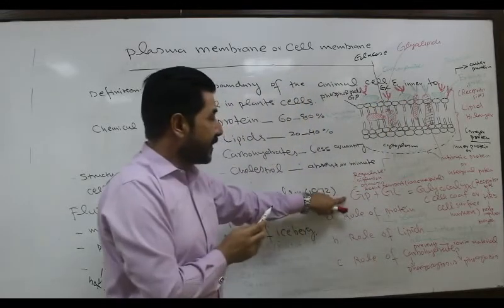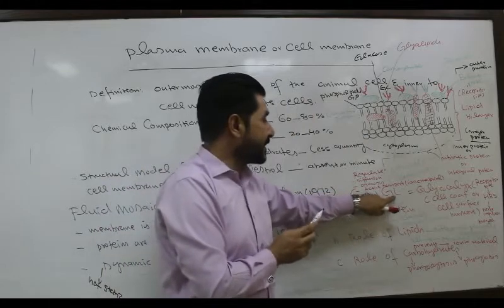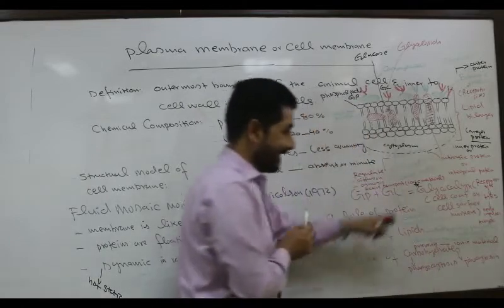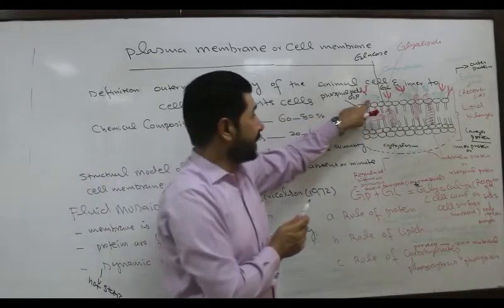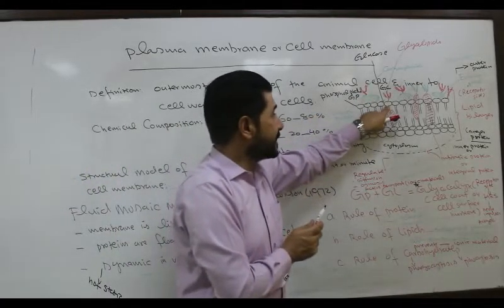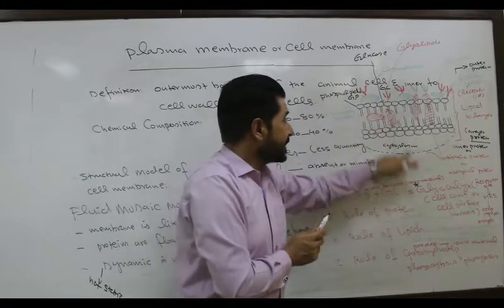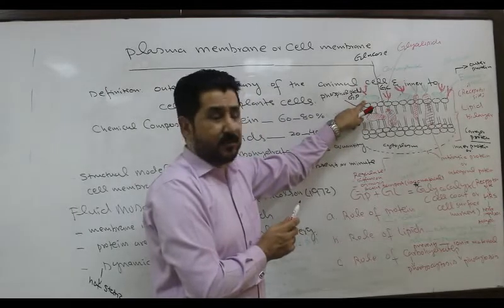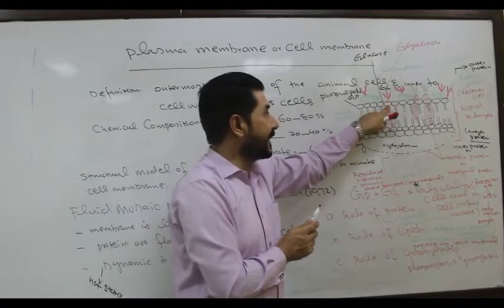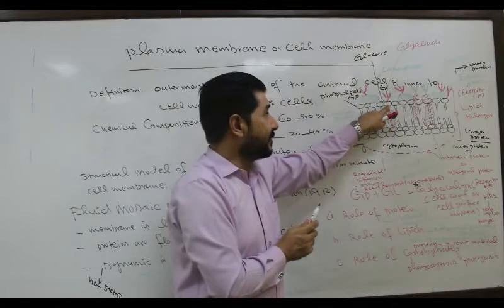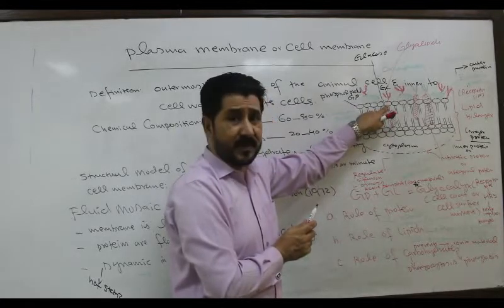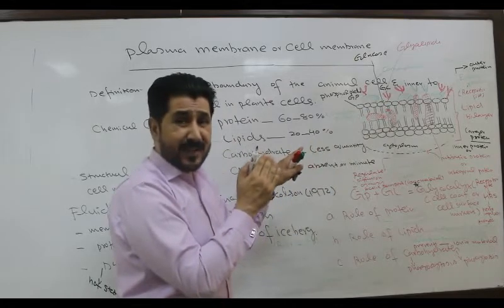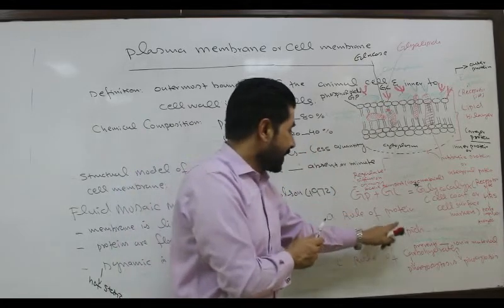So glycoprotein and glycolipids are collectively called glycocalyx. When carbohydrate is attached with the extrinsic protein, the combination is called glycoprotein. When the carbohydrate is attached with the hydrophilic head of the phospholipids, these conjugated molecules are called glycolipids.